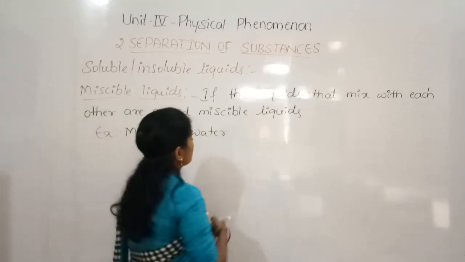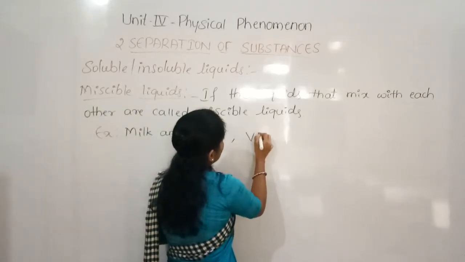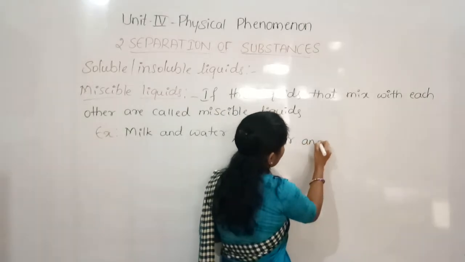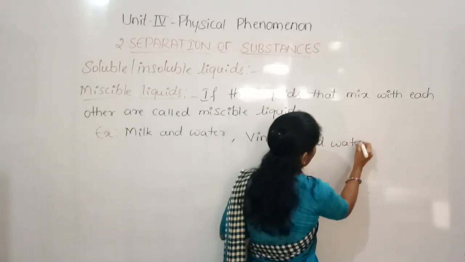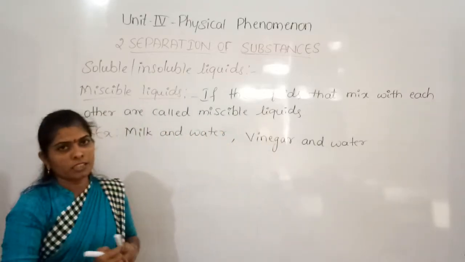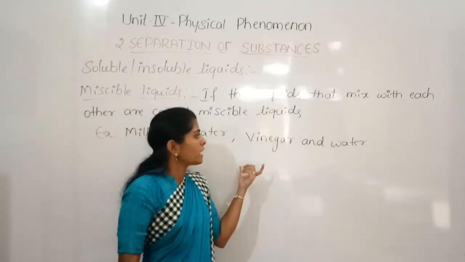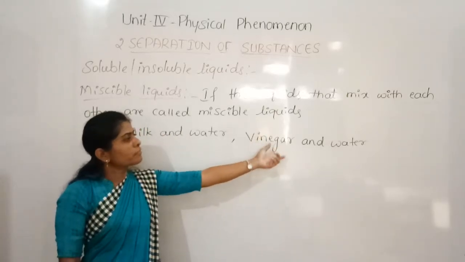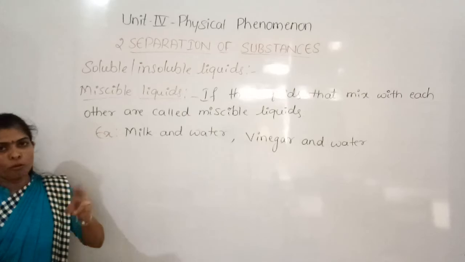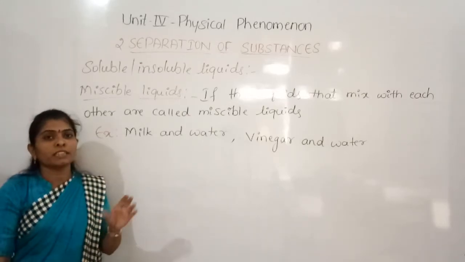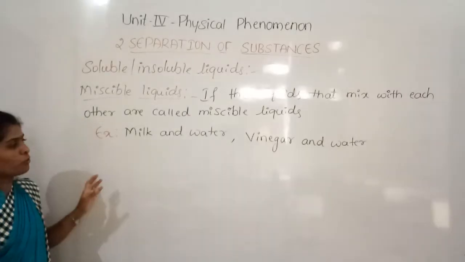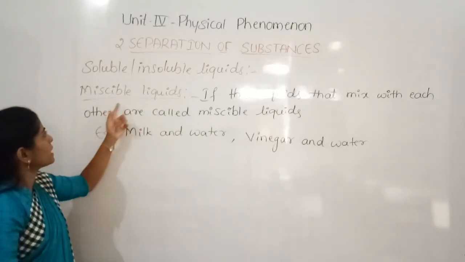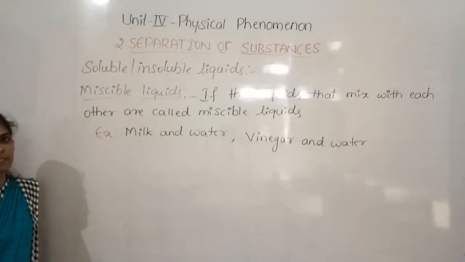At the same time, we can also mix vinegar with water. Vinegar is a substance which we can add to some food items. Vinegar and water are both miscible. They also mix with each other. Since these two mix with each other, we can say they are miscible liquids.